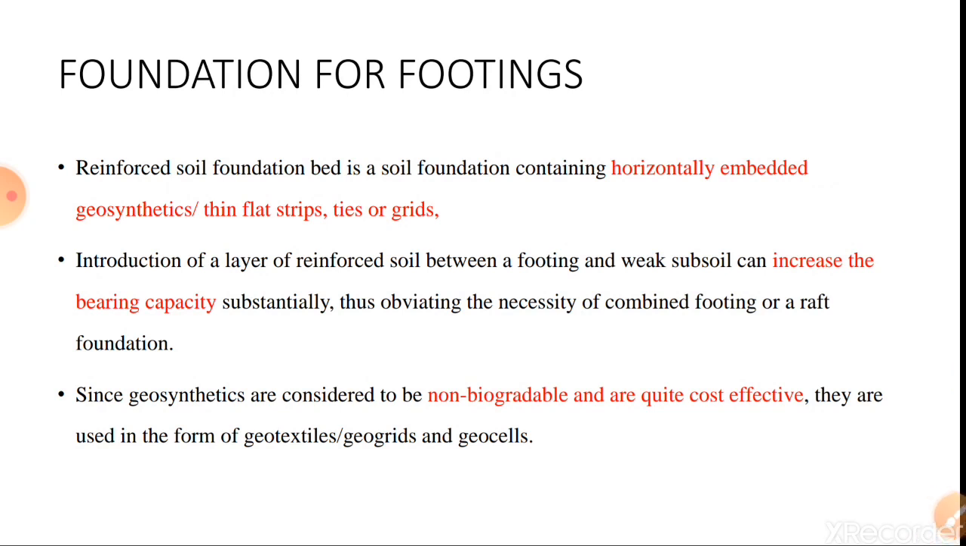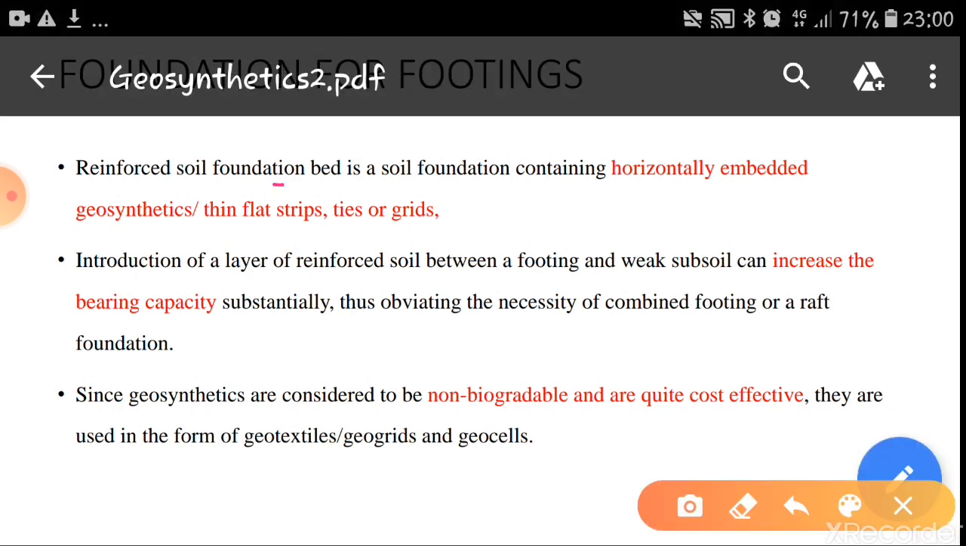So let us start discussion about the foundations for footings. How these geosynthetics are added below the footings. So this reinforced soil foundation bed is a soil foundation containing horizontally embedded geosynthetics or thin flat strips, ties or grids. Normally below the foundation we are adopting either horizontally embedded geosynthetics, or we are adding thin flat strips or ties or grids